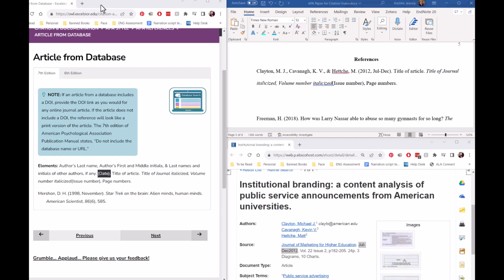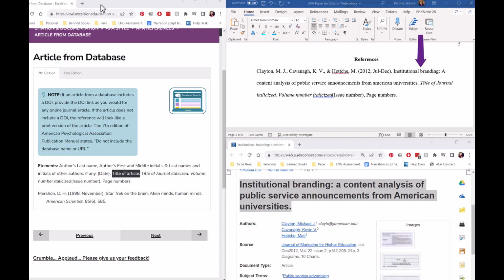So now I've inserted the author's names and I have formatted it with the matching punctuation from the elements and example. The next element is the date, and since we have the month and the year specifically, we're going to include both in parentheses and then end that section with a period. The next element is the article title, which only has the first letter of the first word and the first word after the colon in capital letters, and we've ended that section with a period.